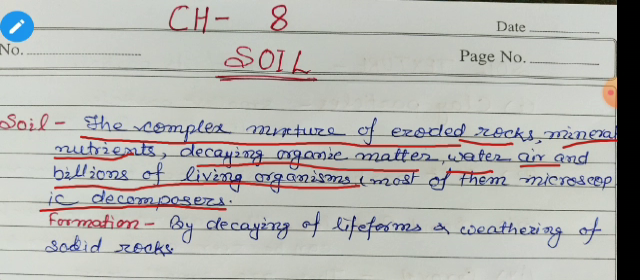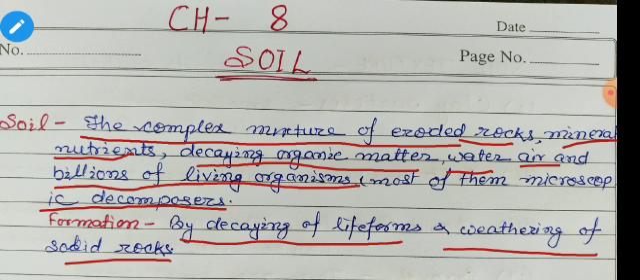And the formation of soil has taken place by the decaying of life forms and the withering of solid rocks. Students, the history of the formation of soil is very long. It has formed from rock, and this one we had discussed also when we were discussing in the class.